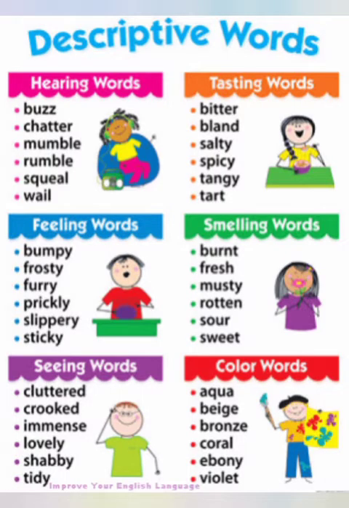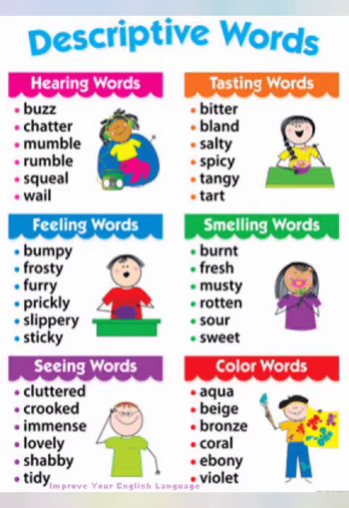So let's read some more words. For hearing words we can use buzz, clatter, mumble, rumble, squeal and wail. For tasting words: bitter, blunt, salty, spicy, tangy and tart. For feeling words: bumpy, frosty, furry, prickly, slippery and sticky.